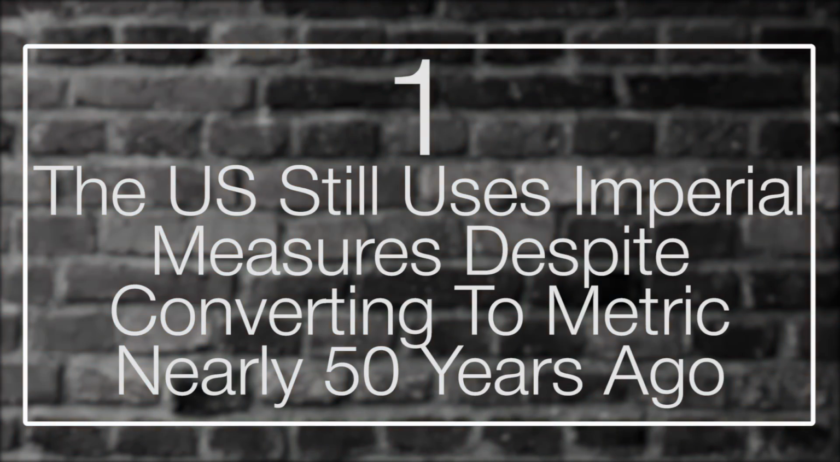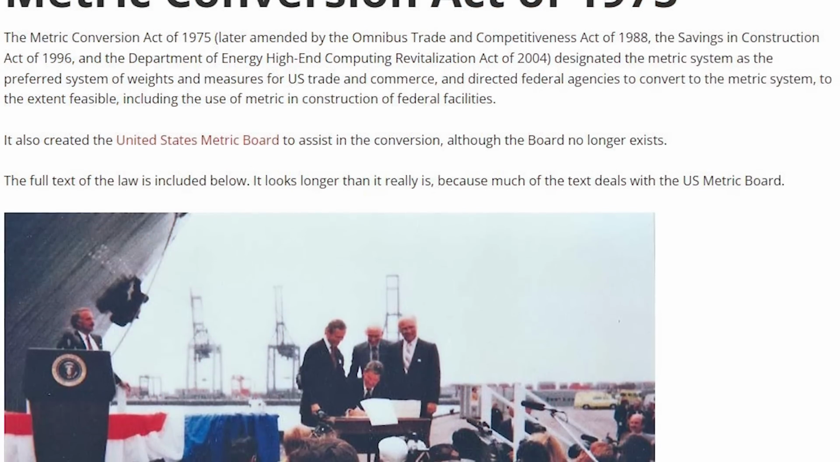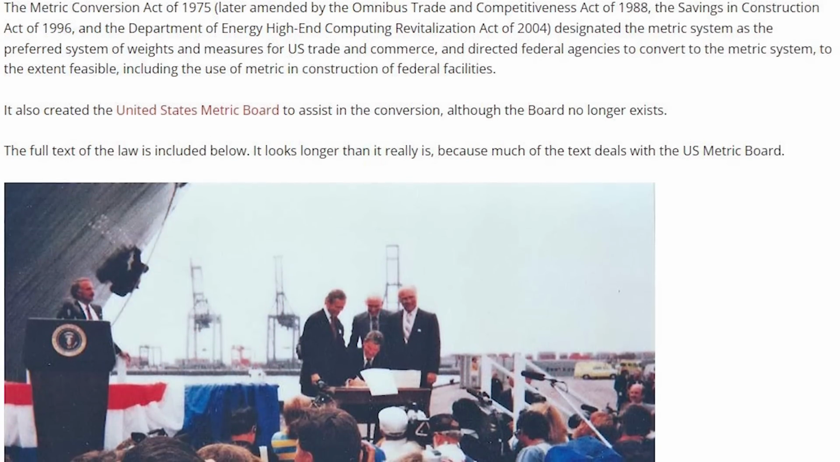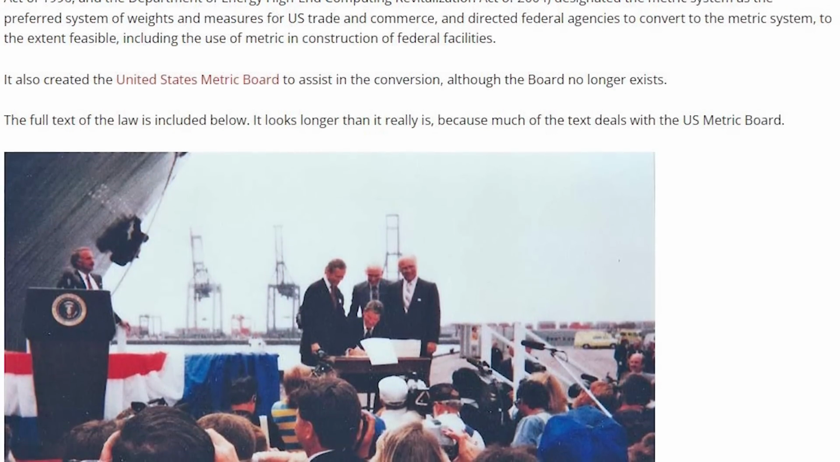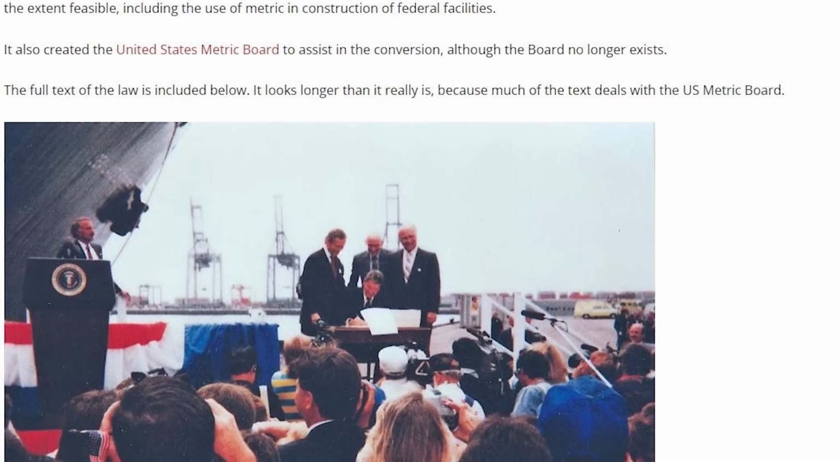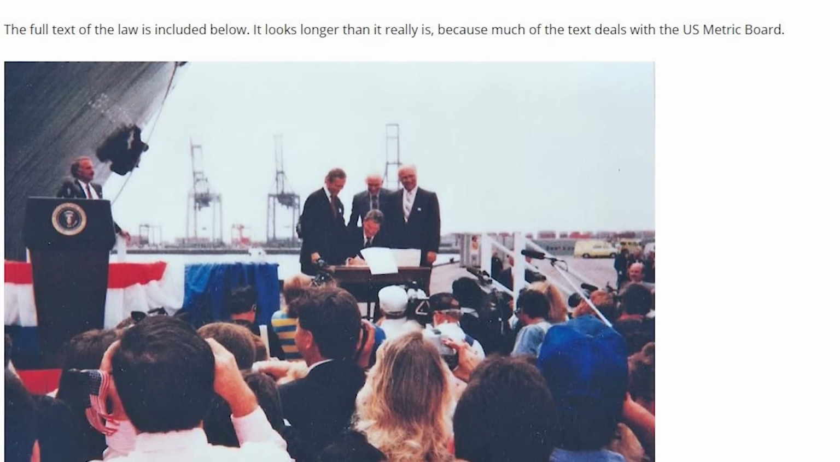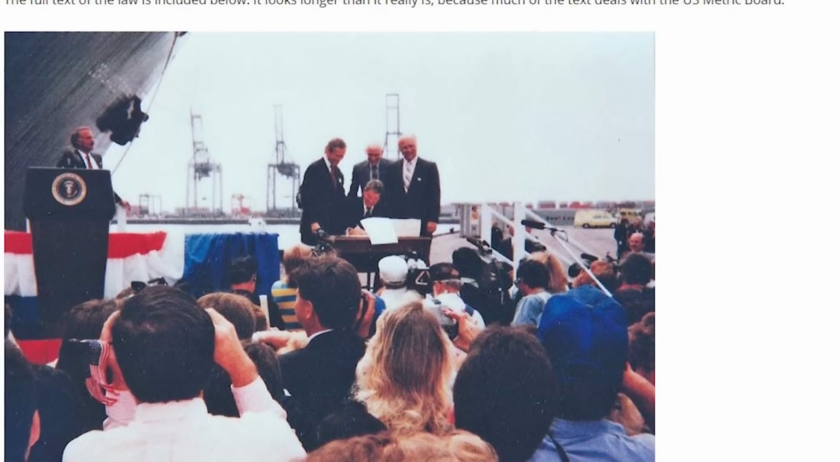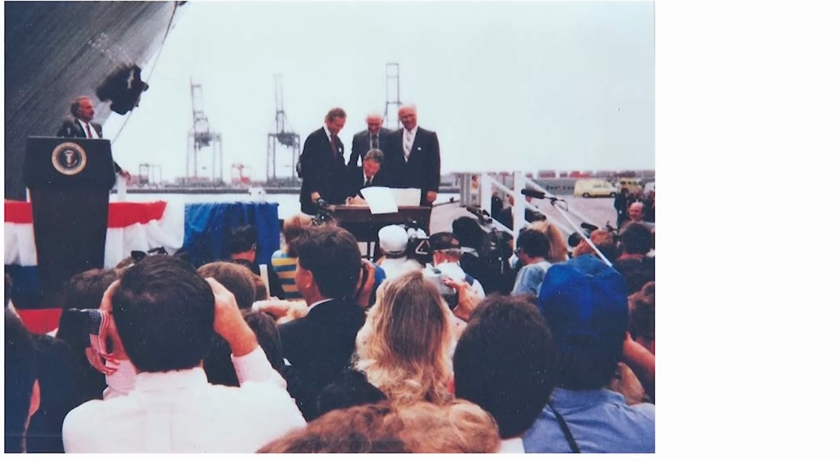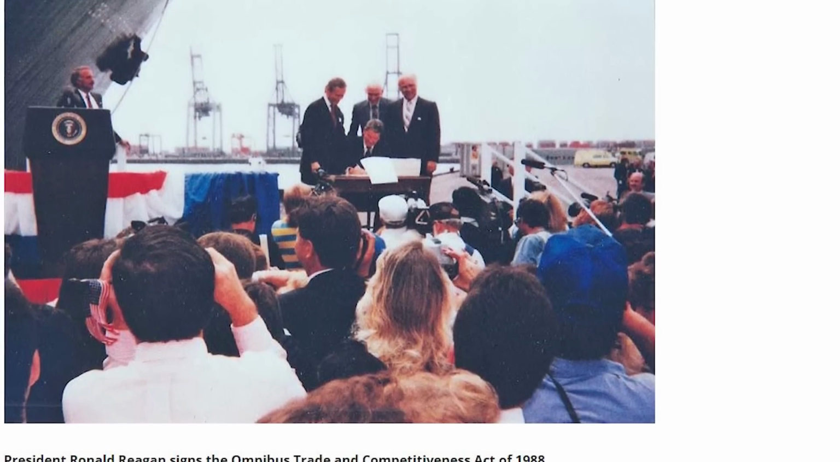Number 1. The US still uses imperial measures despite converting to metric nearly 50 years ago. Every so often, you'll run across someone online making fun of the metric system. America is one of 3 holdouts in the entire world that have avoided widespread acceptance of metric. The other 2 are Liberia and Myanmar. However, metric actually is the accepted, adopted, and legal system of measurement in the United States, at least for trade and commerce, and has been since 1975.